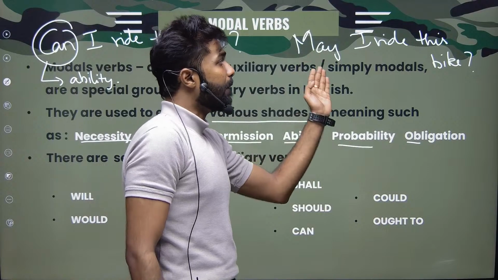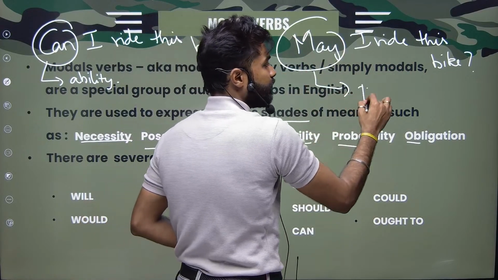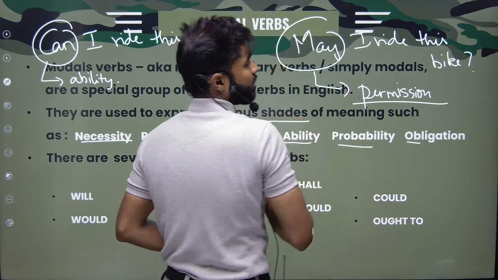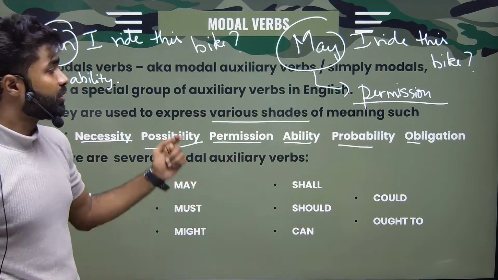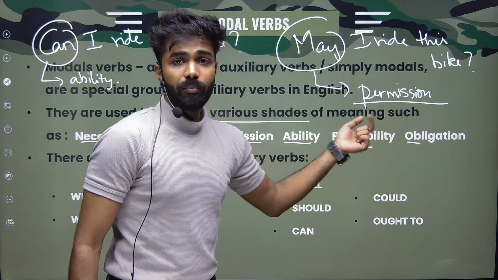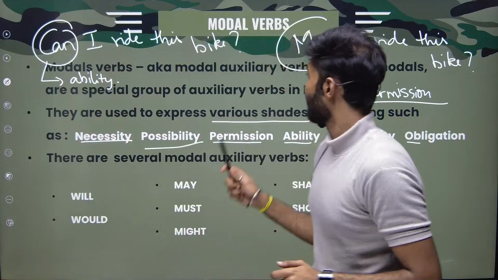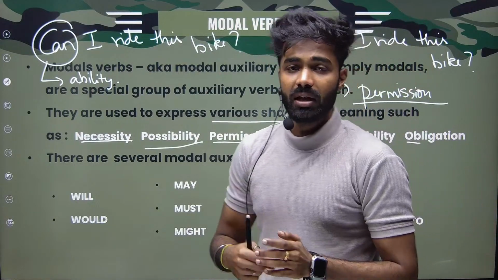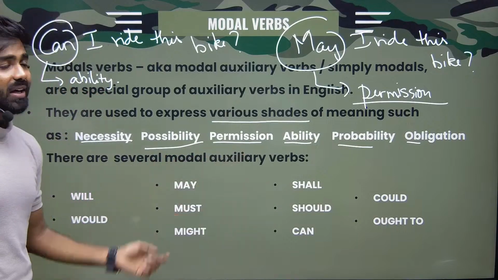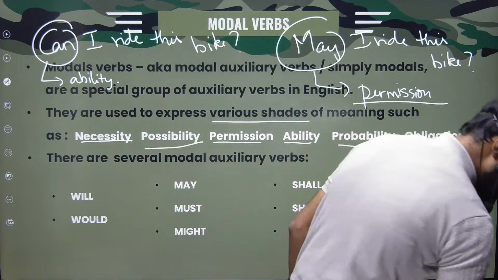If I'm asking, may I ride this bike? Here, may means just seeking permission. All right, may means seeking permission. So can is used for ability, may is used for permission. So can means you're not sure whether you have the ability to ride the bike or not, whereas may means you're just simply asking permission to ride the bike. That's it. For every modal, we have different meanings and other categorization. I have a separate class for that, so that we'll catch up everything there.